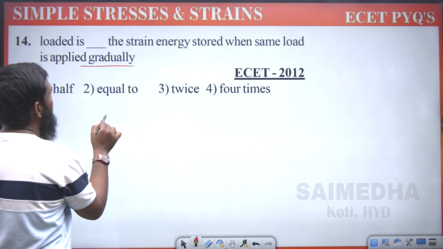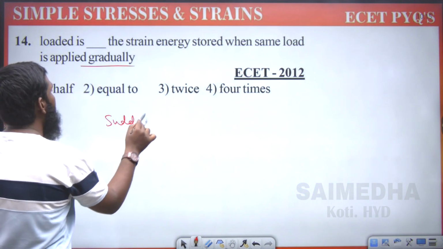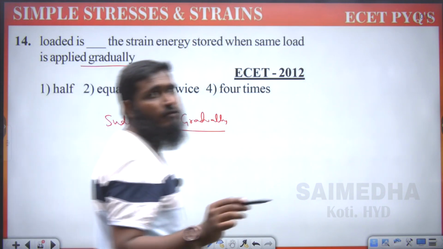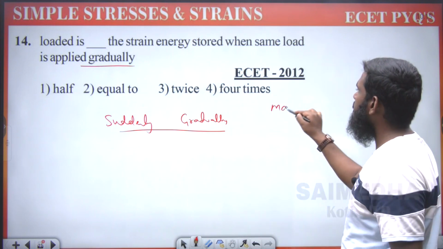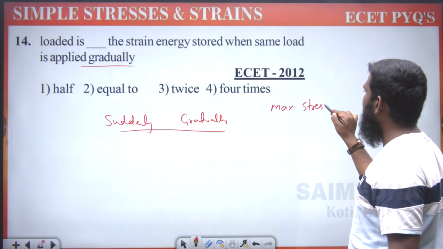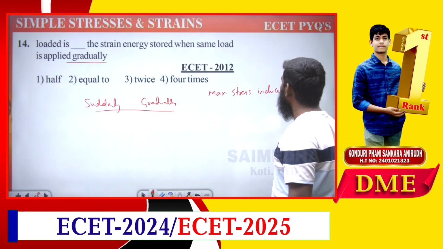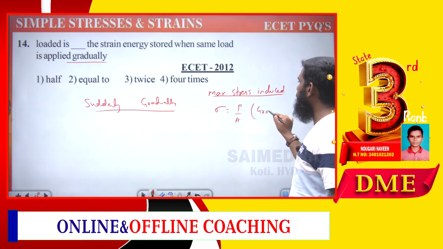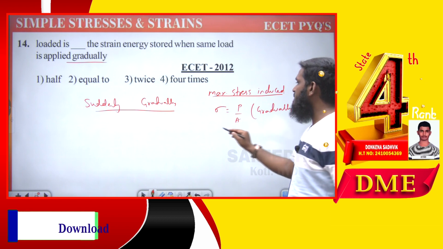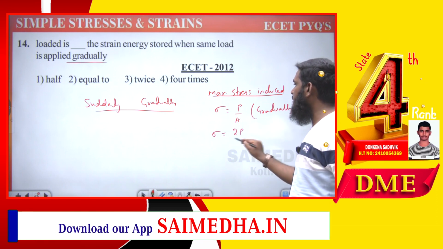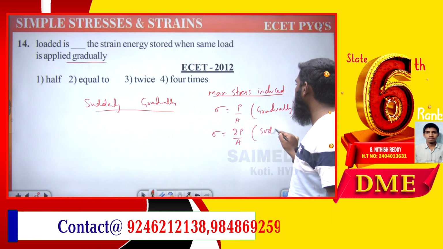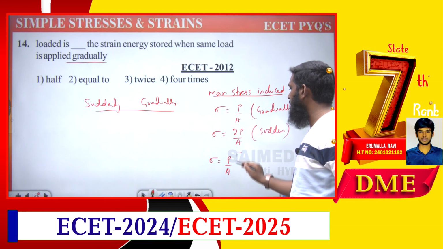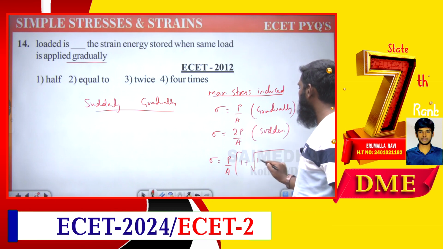Again we are having the same relation as suddenly applied and gradually applied. We have written some formulas over here now. For maximum stress induced, sigma is equal to P by A for gradually applied load. Similarly, sigma is equal to 2 into P by A for suddenly applied load. Similarly, sigma is equal to P by A into 1 plus the square root of 1 plus